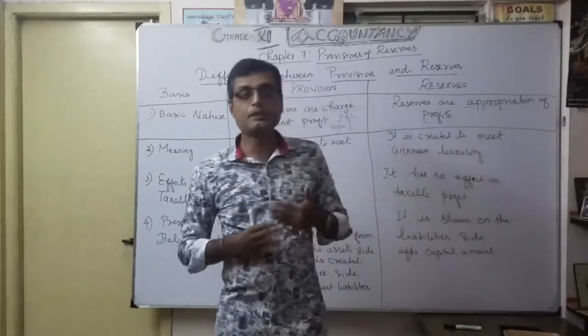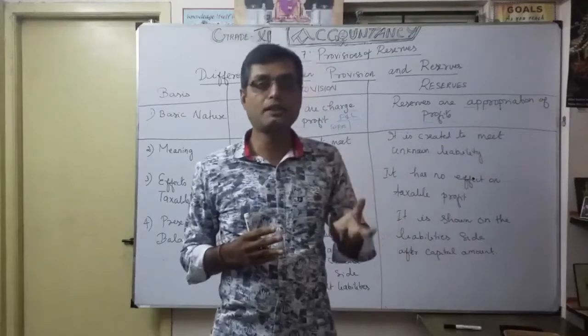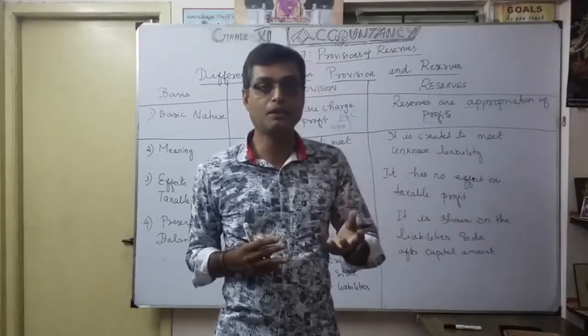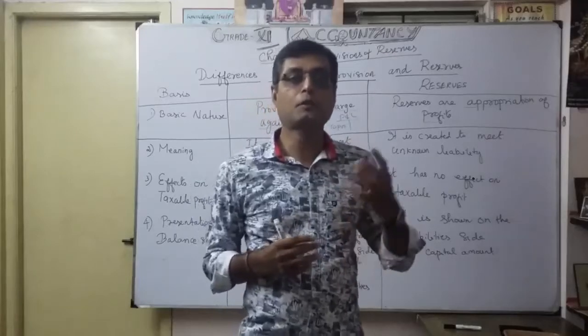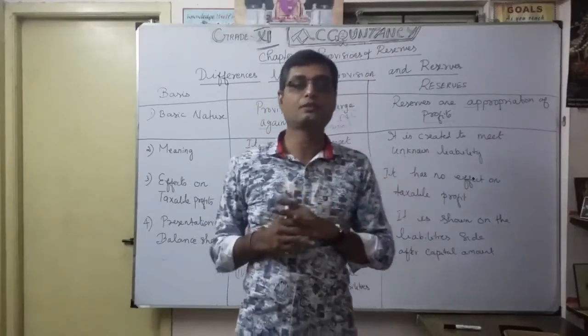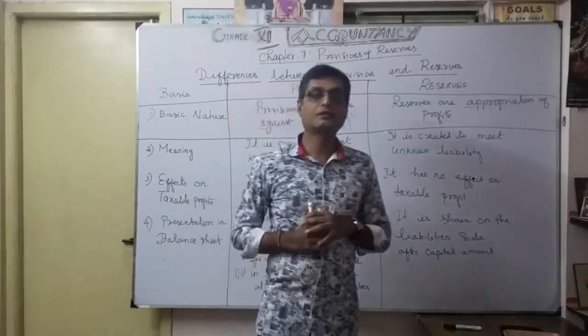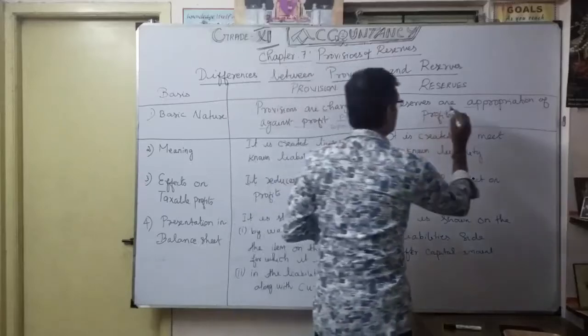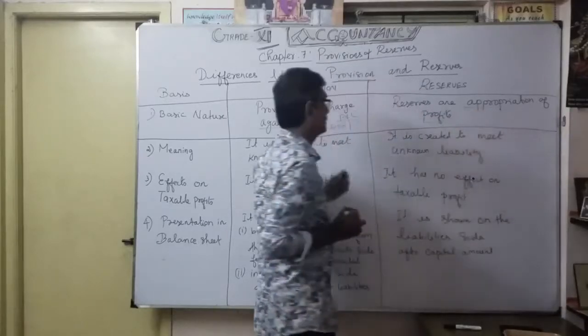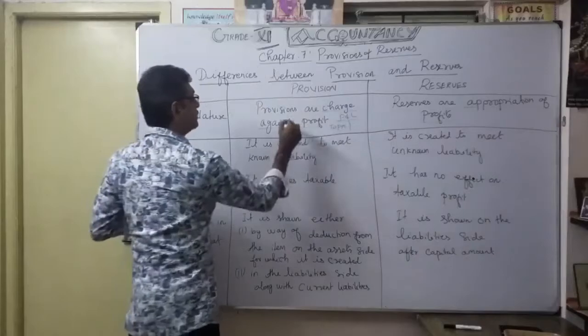After preparation of the profit and loss account, any surplus profit available, we allocate for reserves like general reserve, capital reserve, residual reserve. Understood? So reserves are appropriation of profit, provisions are charge against profit.